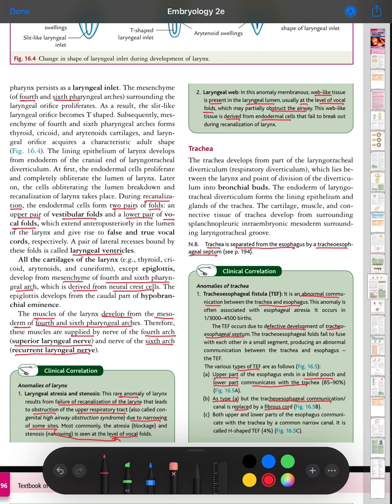Third one, type C: both the upper and lower parts of the esophagus communicate with the trachea by a common narrow canal. It is called H-shaped tracheoesophageal fistula.